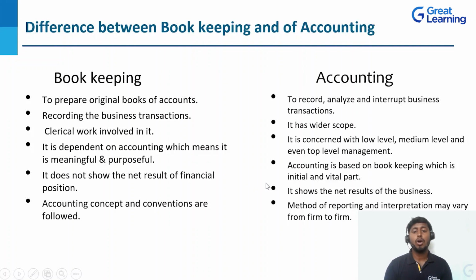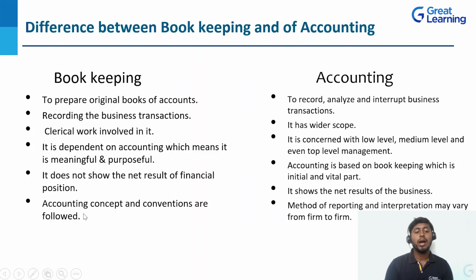Only in the accounting are we going to get the output or results. The net results we get in accounting, because after recording we are going to complete all the books of accounts. Then only can we get to know the net results of the company or the financial position of the company.